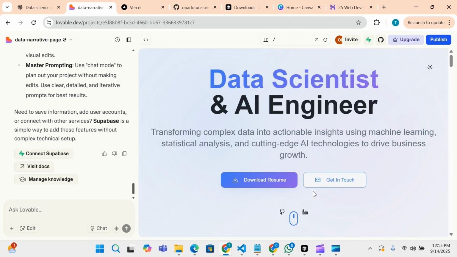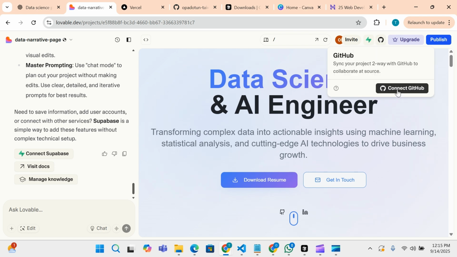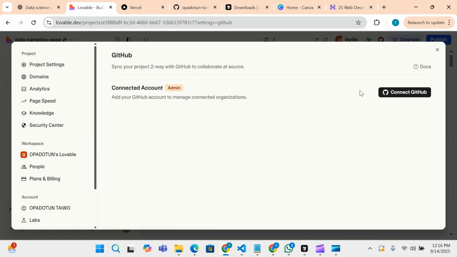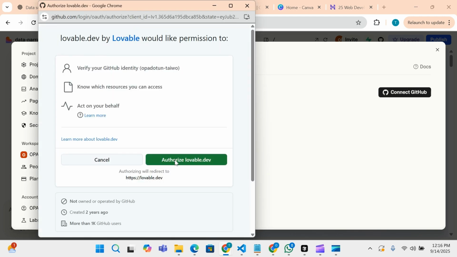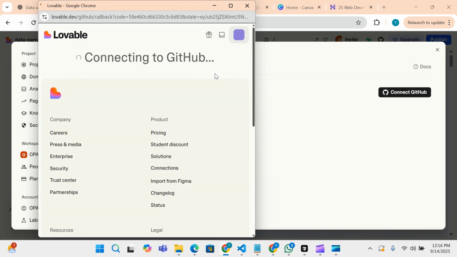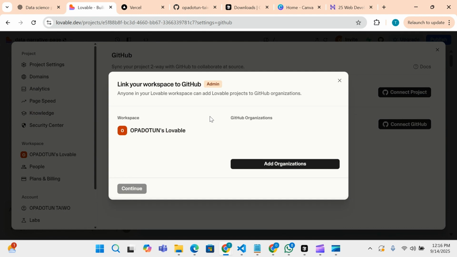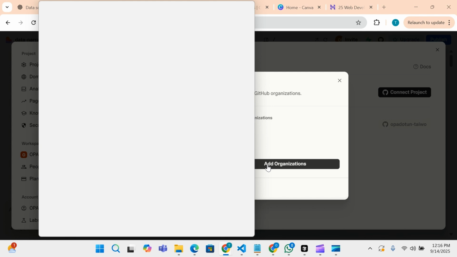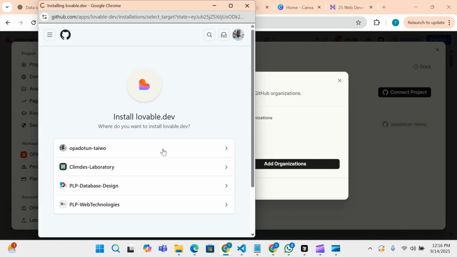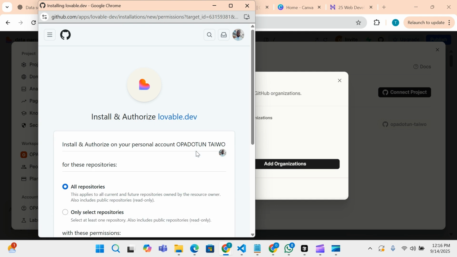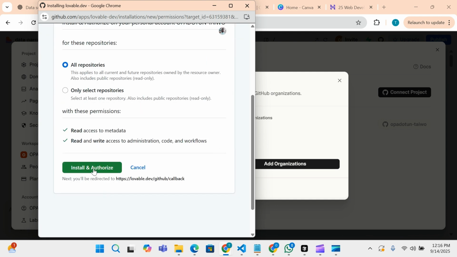So what we can do now is sync it with our GitHub. So I'm going to sync it with my GitHub so that I can copy the code later and put it on Cursor. Yeah, yeah. So you can see now. So basically, I'm syncing it with my GitHub.